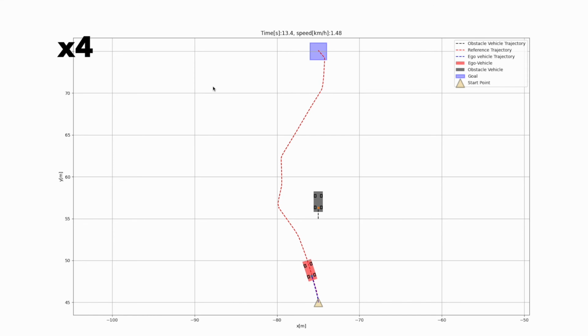We also perform a simulation of an overtaking maneuver. The ego vehicle starts off behind the dynamic obstacle, then it moves left, overtakes the obstacle, then merges back into its original lane.